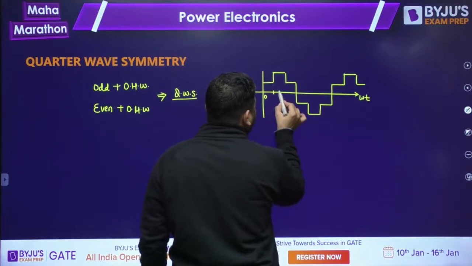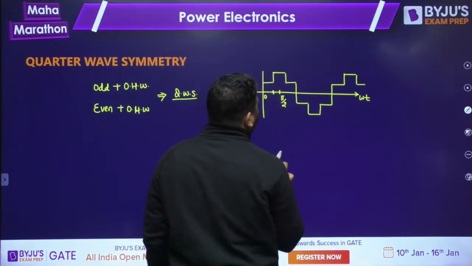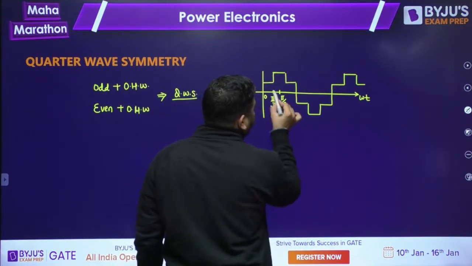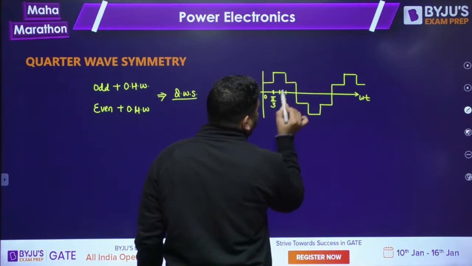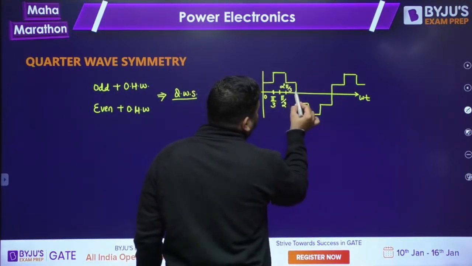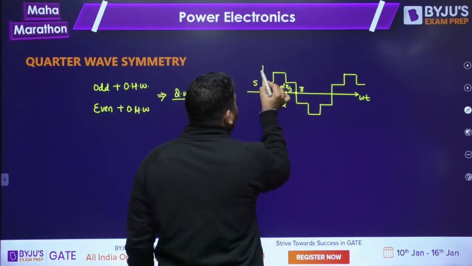This is 0, this is pi by 3, this is pi by 2, this is 2 pi by 3, and this point is pi. This height is 5 and this height is 10.